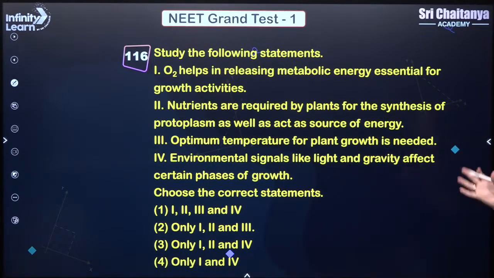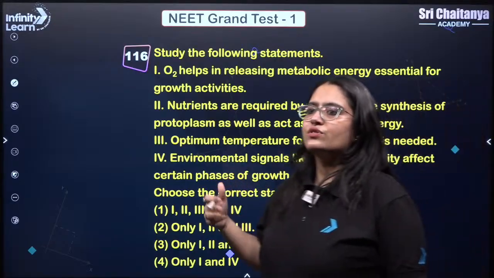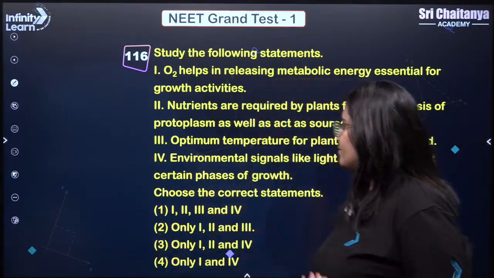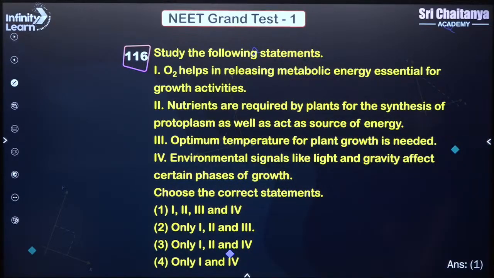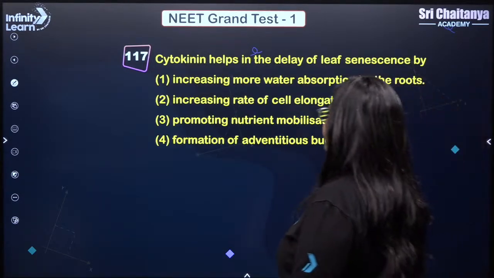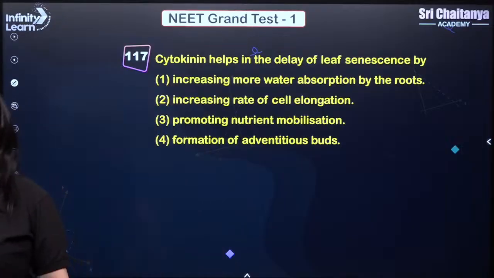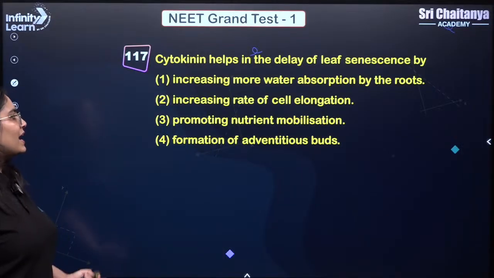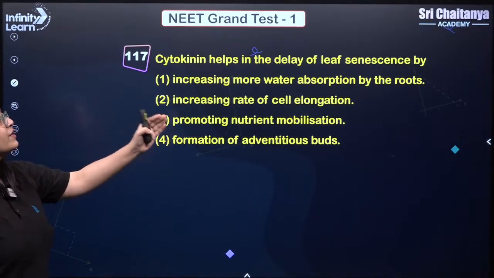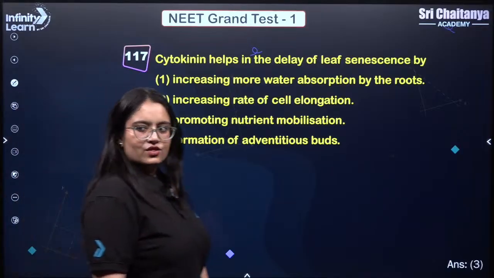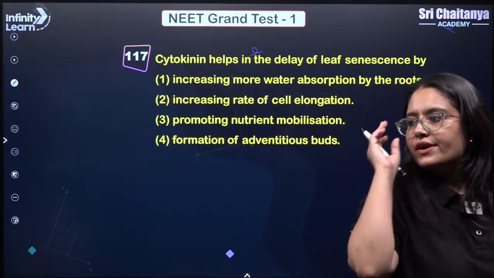So all are very simple. They are from your plant growth and development chapter. Very, very simple. Conditions for growth, that topic. Answer is 1, 2, 3, 4. All are correct. Cytokinin helps in delay of leaf senescence by promoting nutrient mobilization. Answer is 3. Very good.